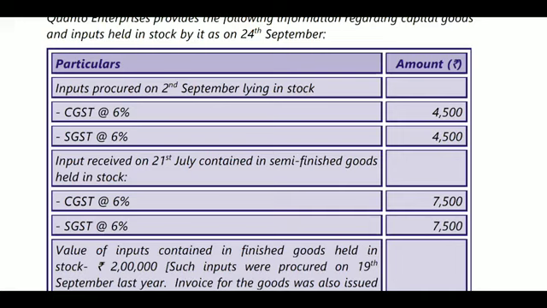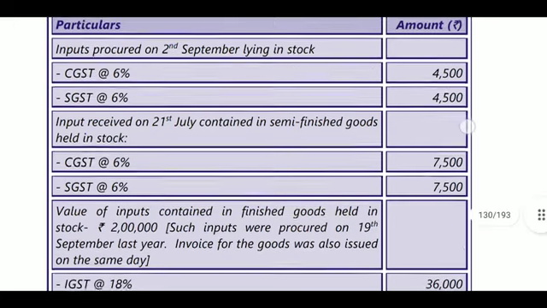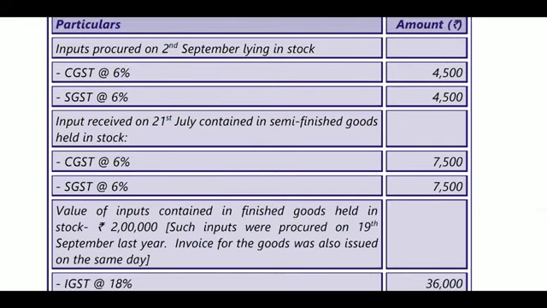Input procured on 2nd September was lying in stock. That is 4,500 lying in stock, so you can claim for that amount, no problem. Next, input received on 21st July contained in semi-finished goods held in stock. It is also allowable. Inputs contained in semi-finished goods are allowable. So 4,500 and 7,500, CGST and SGST, total 12,000 is allowable.